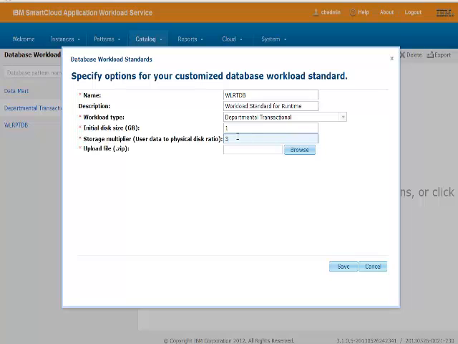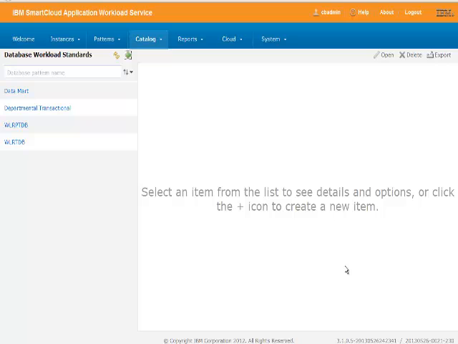So this is up to you, and you can decide it depending on your Worklight workload. And I load the file. Save. This is done. You can see that you installed the two Worklight database standards.